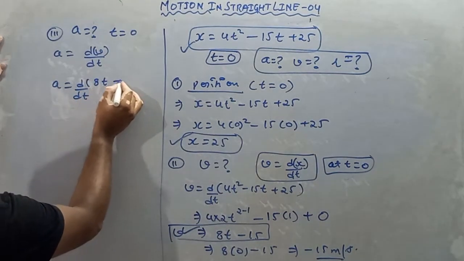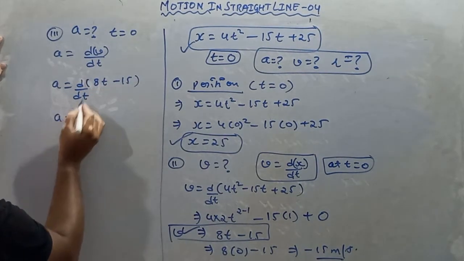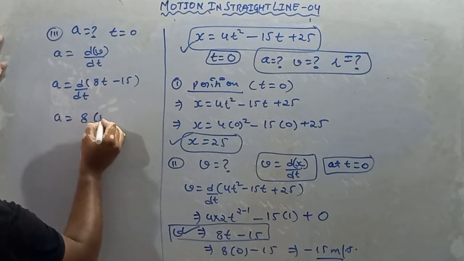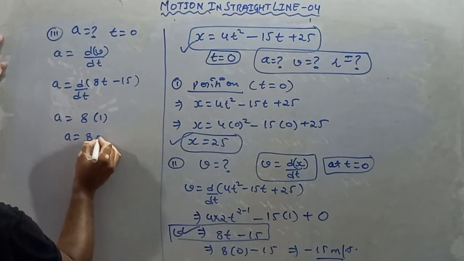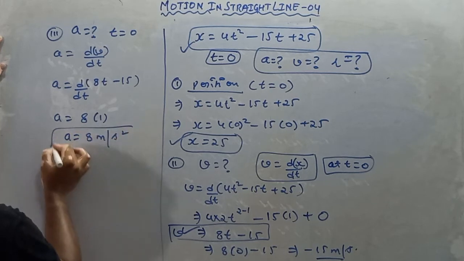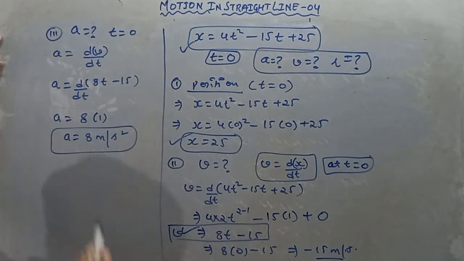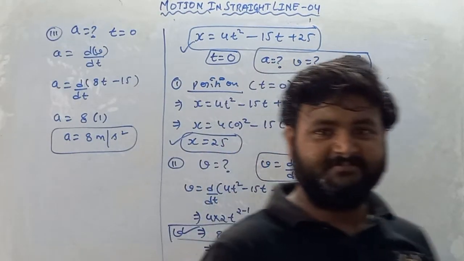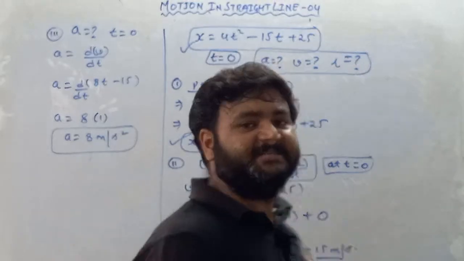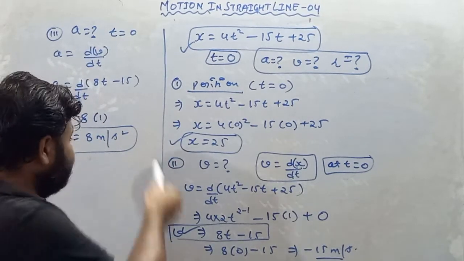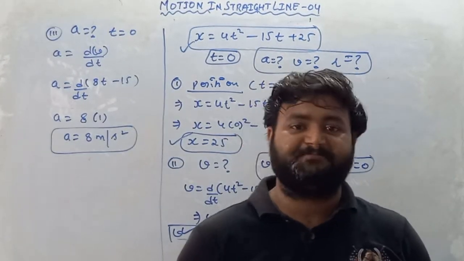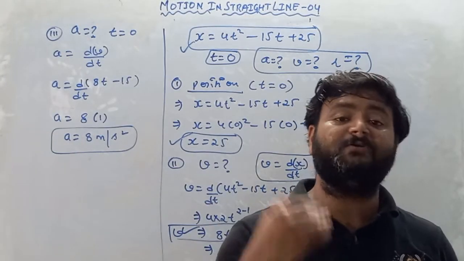We get 8 as it comes outside, dt gets 1. So acceleration equals 8 meter per second square. Now see, my dear student, in the equation of acceleration t is not present. So if t is not present, it implies acceleration is constant because it is independent of t.